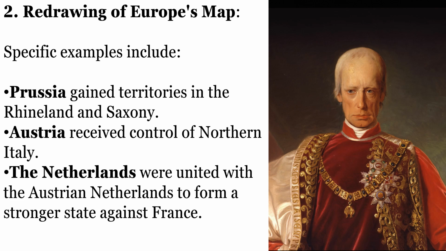Redrawing of Europe's map. Specific examples include Prussia gained territories in the Rhineland and Saxony. Austria received control of northern Italy. The Netherlands were united with the Austrian Netherlands to form a stronger state against France.